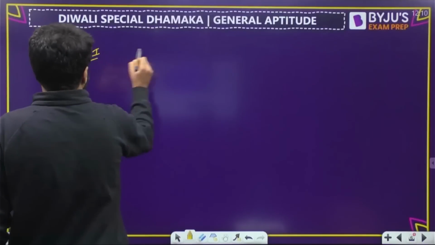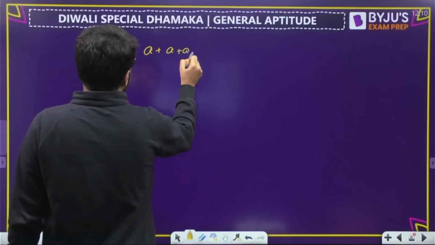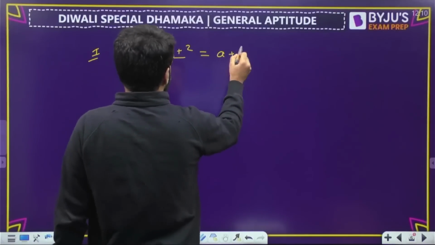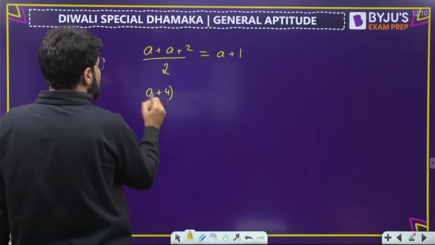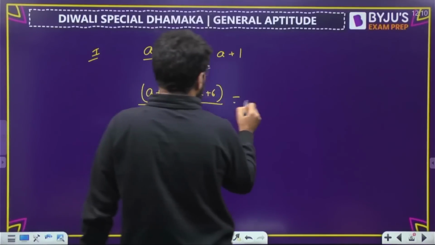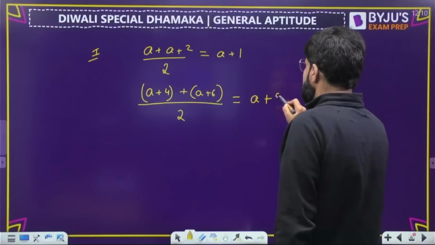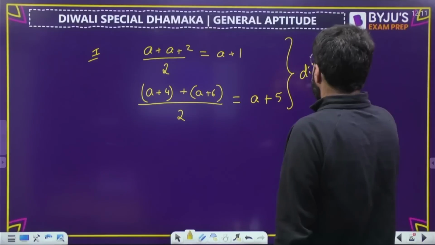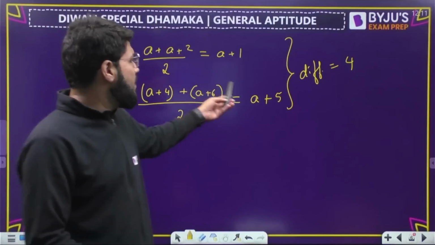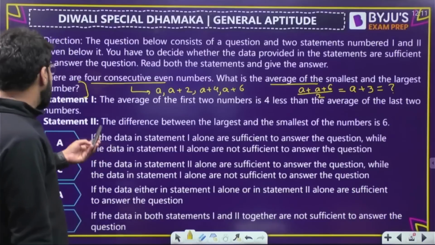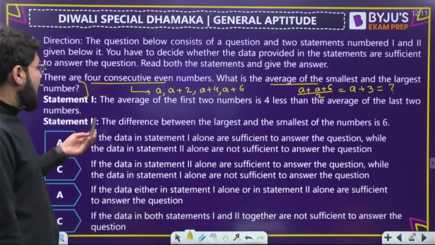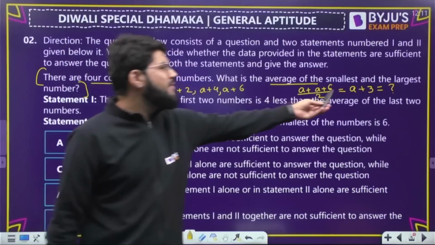Look at statement number 1. What is the average of the first 2? a plus a plus 2 divided by 2, and this will be equal to a plus 1. What is the average of the last 2? The last 2 are a plus 4 and a plus 6. So what is their average? a plus 4 plus a plus 6 divided by 2. That will be equal to a plus 5. Anyways, their difference is 4. They are not telling something new. Whatever be the value of a, independent of a, the difference is 4. So statement number 1 is of no use. It is just giving you redundant information that you already know. So I cannot solve by statement number 1. I need to get the value of a.